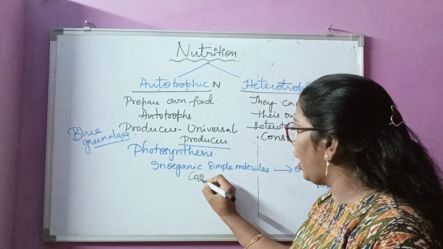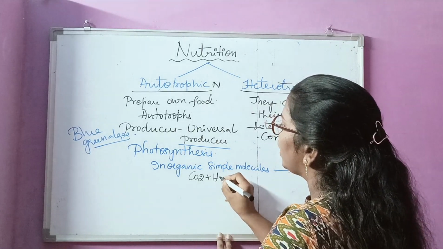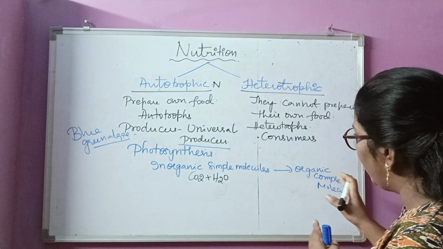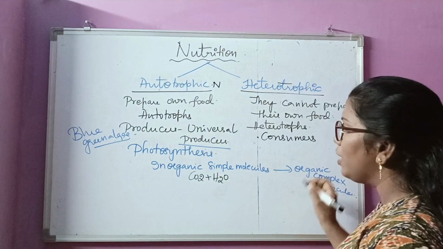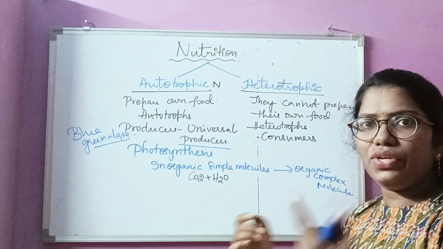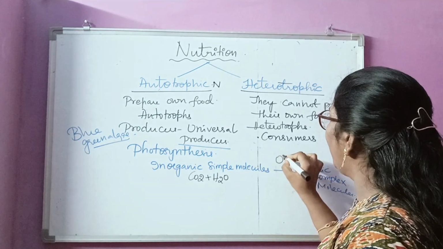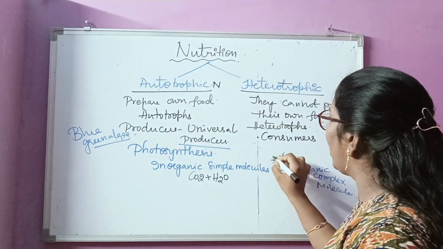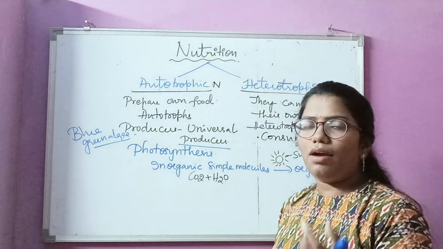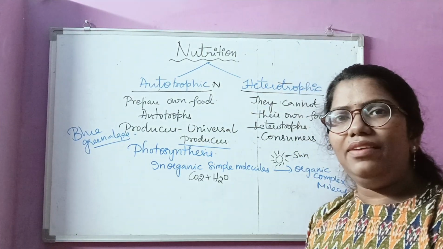Water and carbon dioxide are the inorganic molecules. They are converted into organic molecules, but here something is needed to speed up this reaction. The main energy source is the sunlight, and the green compound present in the leaves.